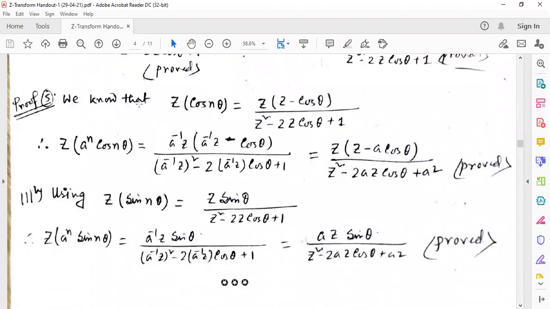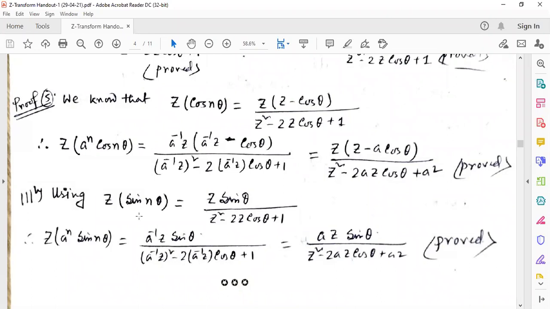Number 5, we have to prove that z of a to the power n cos n theta is equal to z into z minus a cos theta by this. As a to the power n is multiplied by cos n theta, z should be replaced by a inverse z. So all those things we put a inverse z. Then after calculation we got it.